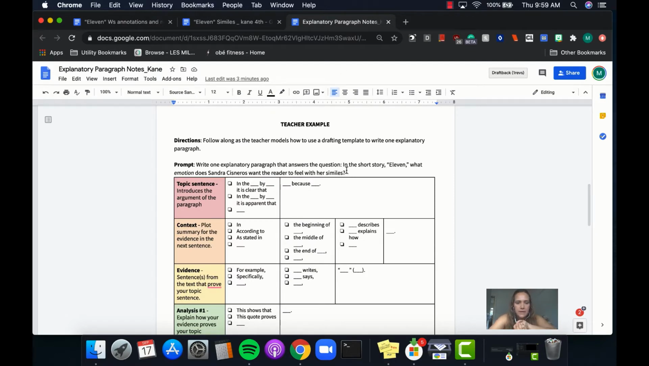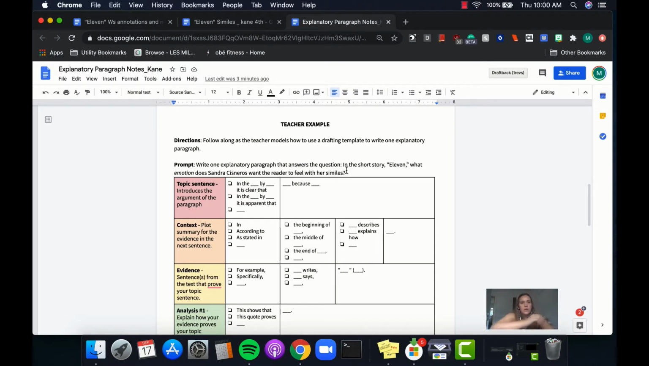First I'm going to read the directions. Follow along as the teacher, me, models how to use a drafting template to write one explanatory paragraph. Okay, so here's my prompt. That's the question I have to answer. Write one explanatory paragraph that answers the question: in the short story "Eleven," what emotion does Sandra Cisneros want the reader to feel with her similes?